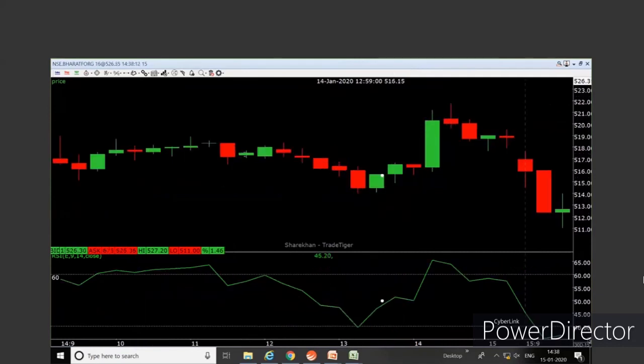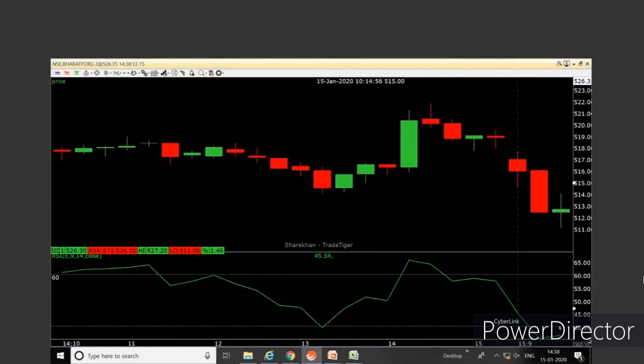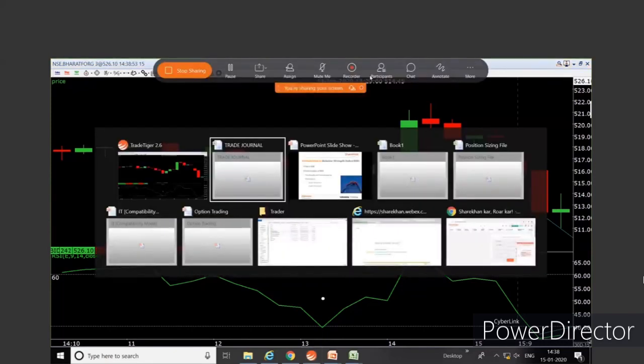Okay, so this is today's chart of Bharat Forge. Today at 10 o'clock, I can see this was in the oversold region. I will look for a positive divergence. Control F, prices are making a lower low. Control F, on the other hand, RSI slope is going upwards. This is a positive candle divergence because I'm comparing just 2 candles next to each other with the slope of the RSI. So, positive candle divergence. Let me show you a negative candle divergence as well.